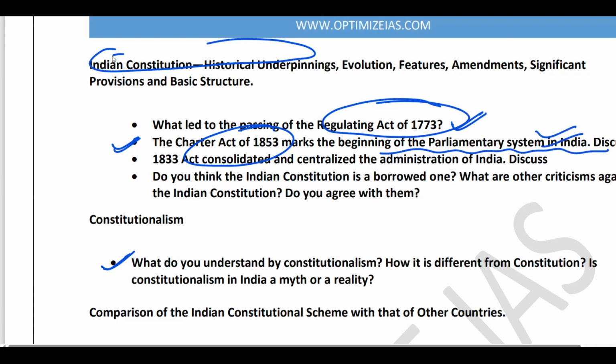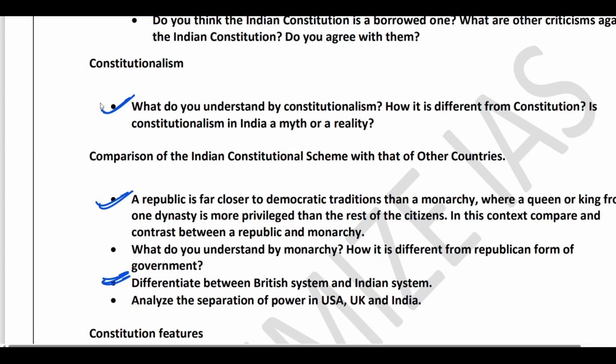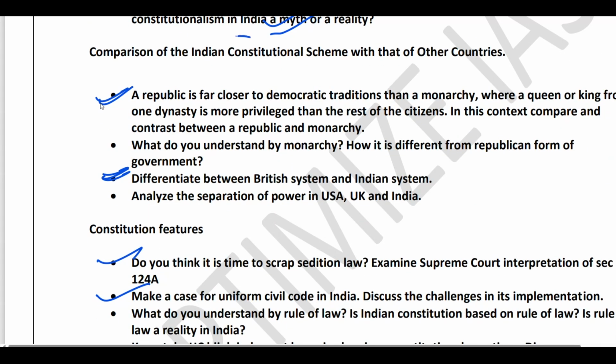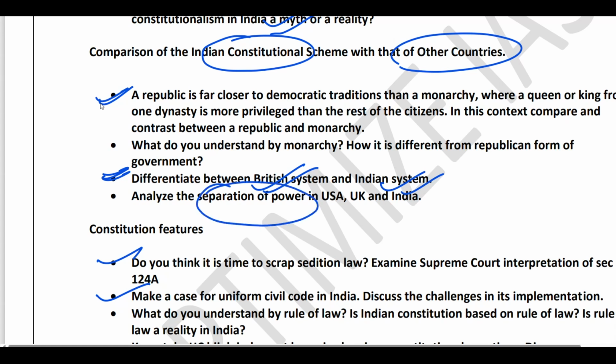Moving forward, you can get a question on the topic of constitutionalism. Is constitutionalism a myth or a reality in India? Moving forward, as far as comparison of the Indian constitutional scheme with other constitutions is concerned, you can get a question on monarchy and a comparison between a republic and a monarchy, or a comparison between the British system and the Indian system. Very, very important. Next, they can also ask you to analyze the separation of power, and differentiate between how it is working in the USA, UK, and India.